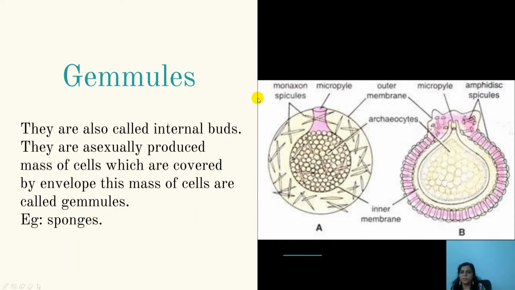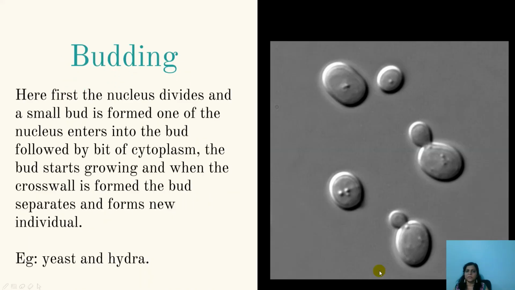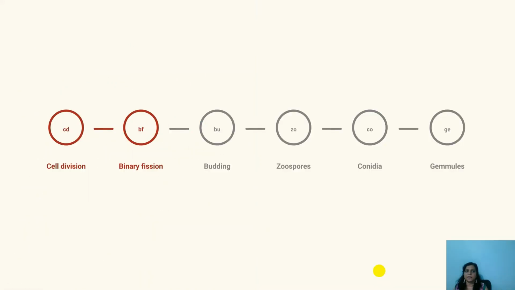When these gemmules are released from the parent organism and fall on the proper substratum, they will grow into new organisms. Sponges show gemmule formation. That is the last type of asexual reproduction. So we'll have a glance at the types of asexual reproduction. Formula to remember: CD, BF, BU, Zoo, Co, G. CD is cell division, BF binary fission, BU budding, Zoo zoospores, Co conidia formation, G gemmule formation.